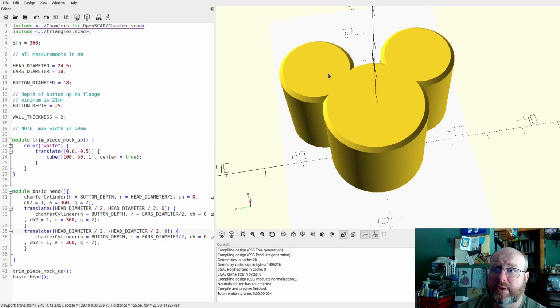Oh, to be clear, I'm going to print this on the textured PEI plate. So this is going to have a pebbled finish when done.